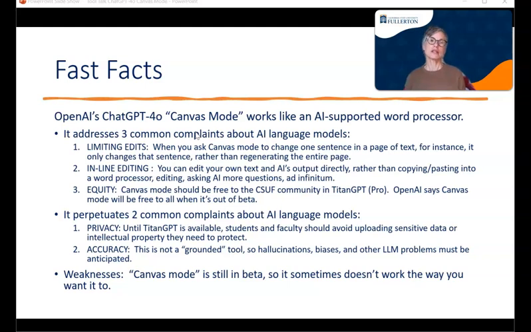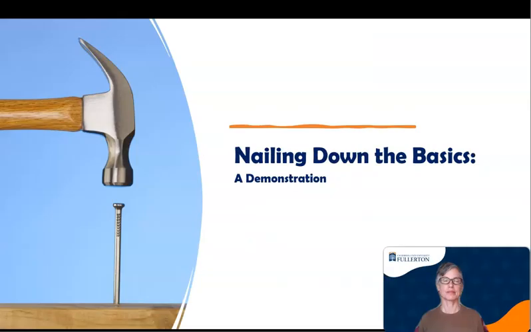Also, accuracy. Unlike NotebookLM, this is not a grounded tool. You don't give it the documents and say, only look at this. So hallucinations, biases, and other LLM common problems must be anticipated and corrected. Some weaknesses: Canvas Mode is still in beta, so it sometimes doesn't work the way that you hoped it would. So now we'll take a look at what this tool can do.